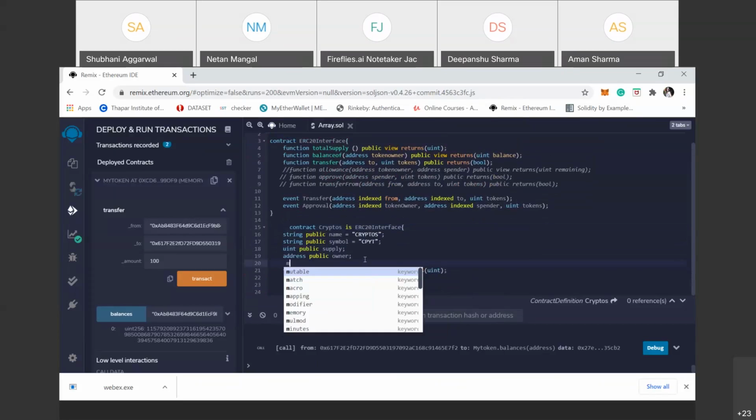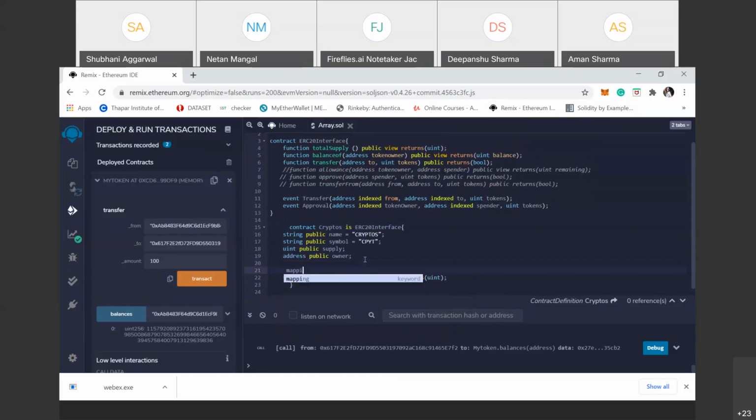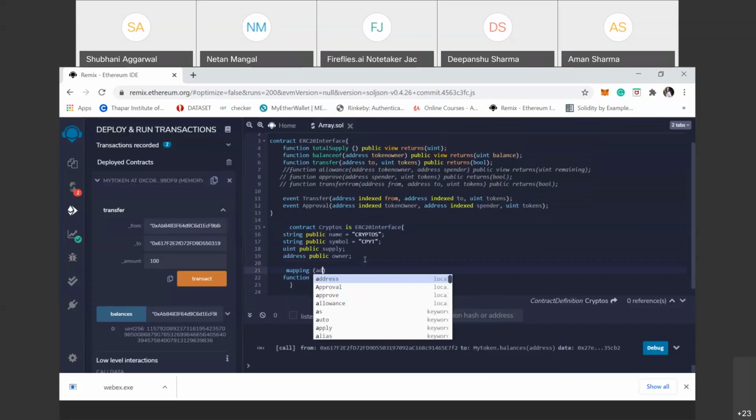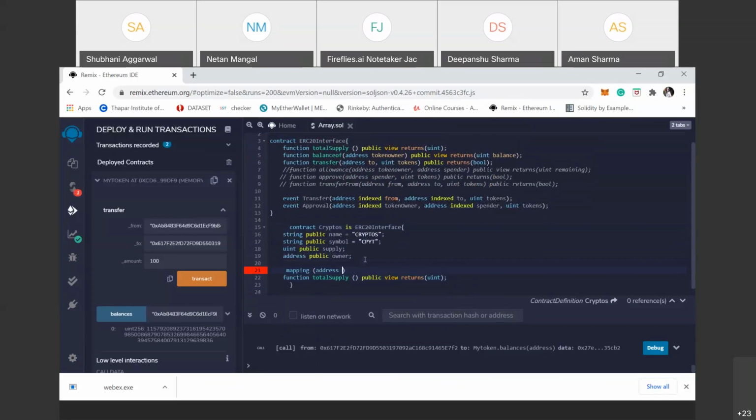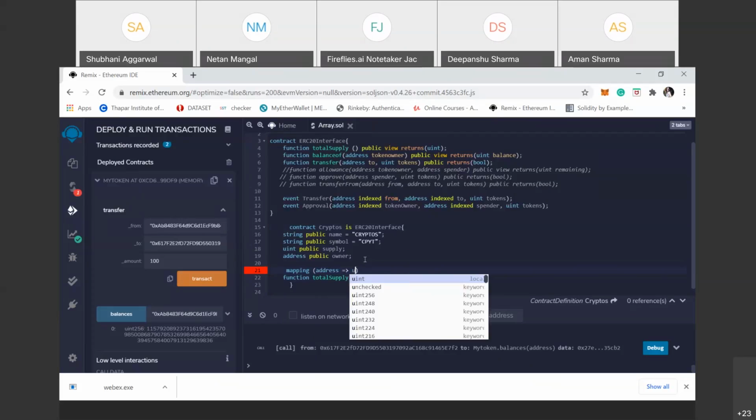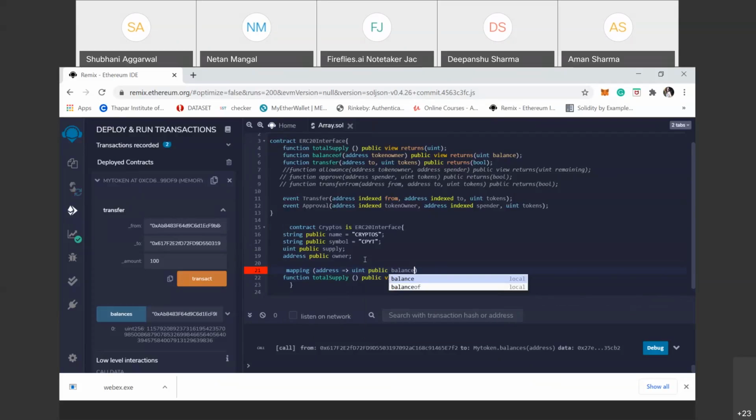So here we describe the mapping variable, mapping address to uint public that describes the balances.